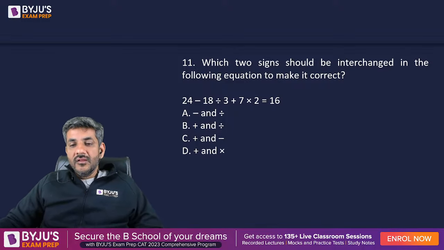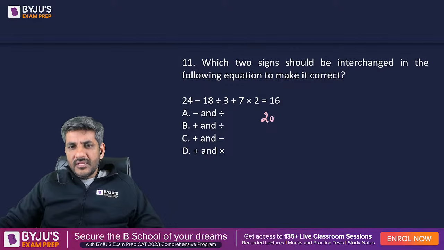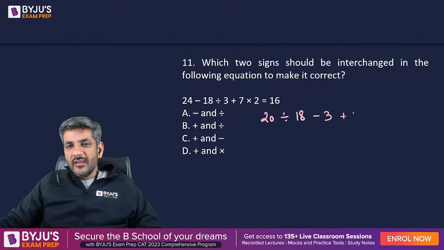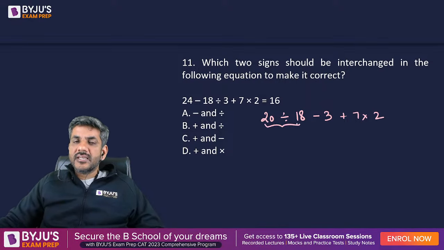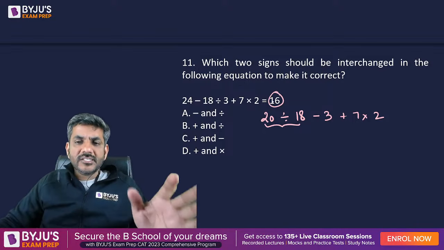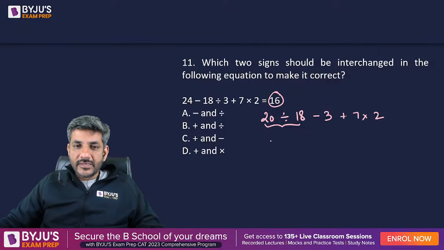Let's do it. Which two signs should be interchanged in the following equation to make it correct? We can go by the options. Let's say the first option. In that case, division and minus are interchanged, right? If I am going by this, I would probably not even look at it because 20 by 18 is giving me a fraction. My answer has to be an integer. So there are very less chances that I'll have the same because there is no other fraction over there.